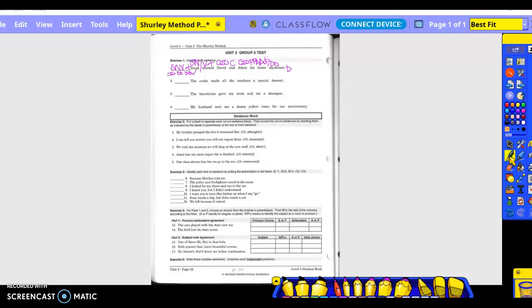Go back to the verb, divide the complete subject from the complete predicate. Is there an adverb exception? No, it's a natural or inverted order. Natural. You guys are going to do number 2 for homework. And it is a subject, noun, verb, transitive, indirect object, direct object, pattern 3, check. So all of these are that way today.